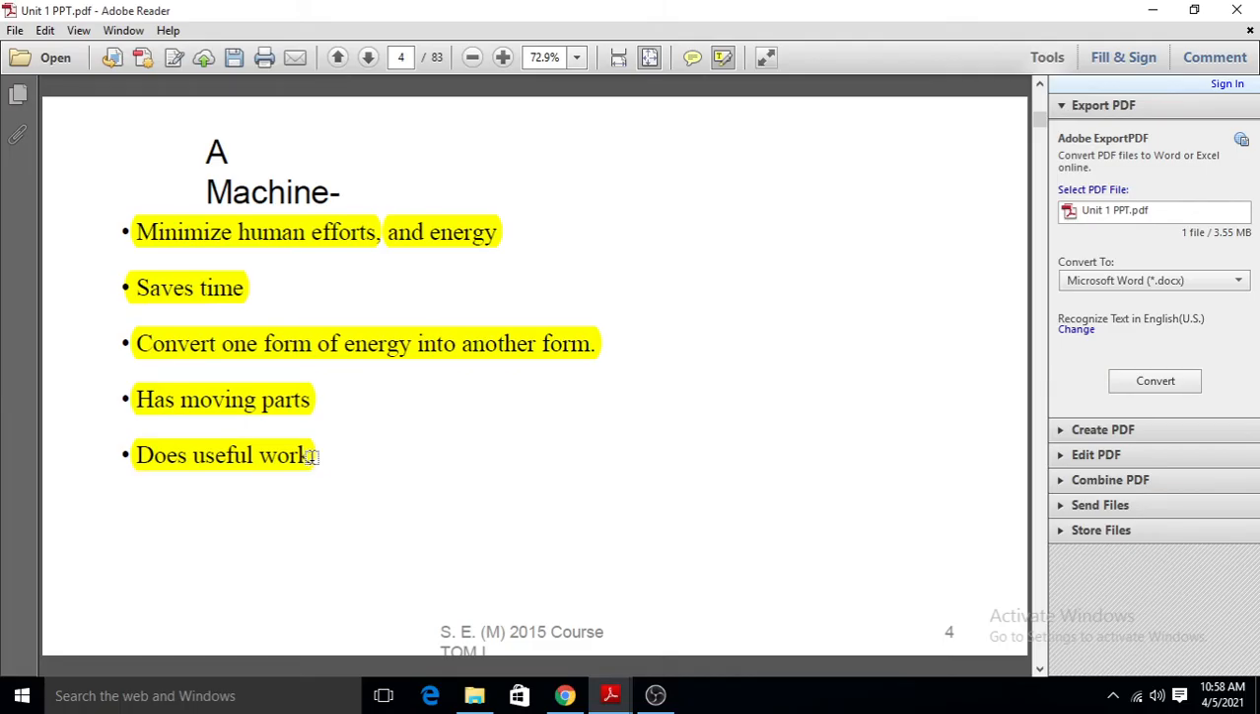Okay, it does useful work. So this is the total definition of the machine. We can say that a machine is a device which minimizes human effort or human energy, which saves time, which converts one form of energy into another form of energy, has some movable parts, and does useful work. So this is the definition of the machine.